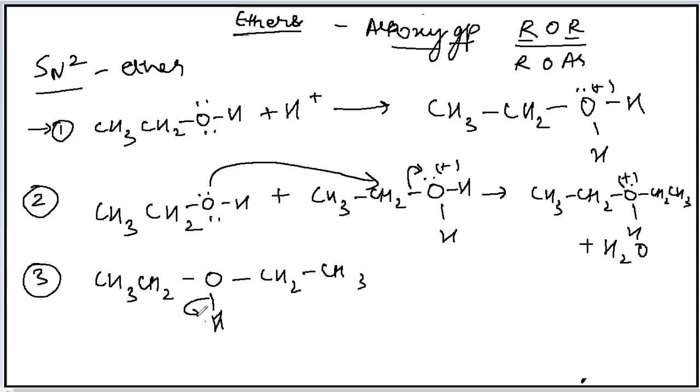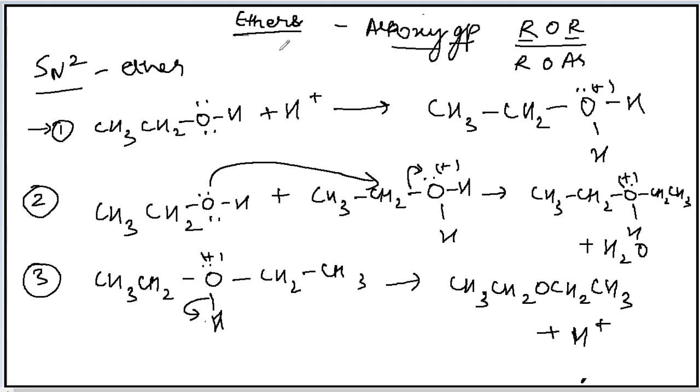So finally what do you get? Ether, and this ether is obtained by the SN2 pathway, that is bimolecular nucleophilic substitution reaction. So when the dehydration of alcohol is carried out by nucleophilic substitution reaction, it usually follows the SN2 pathway.